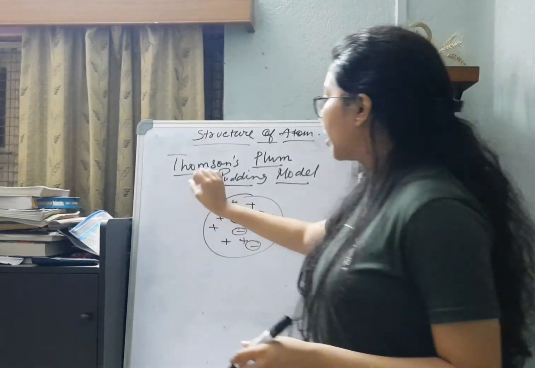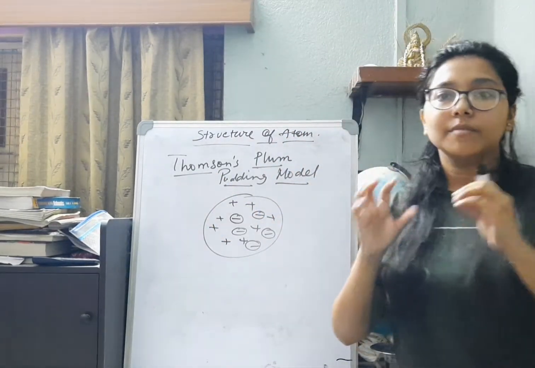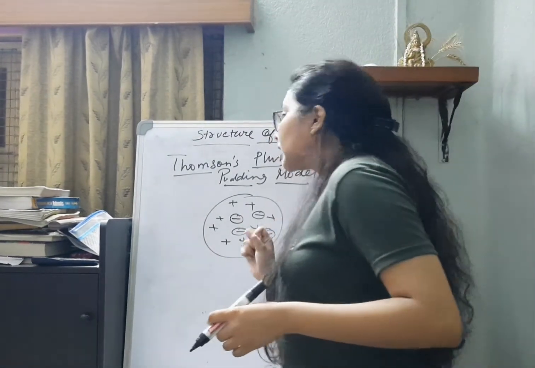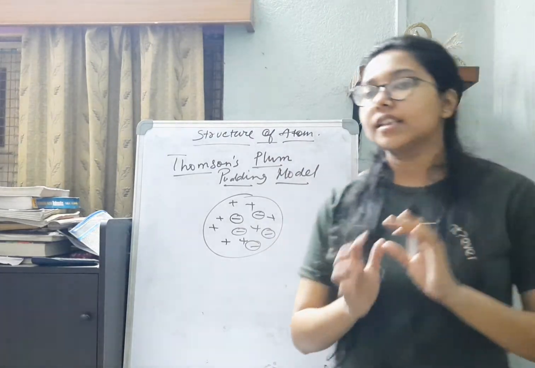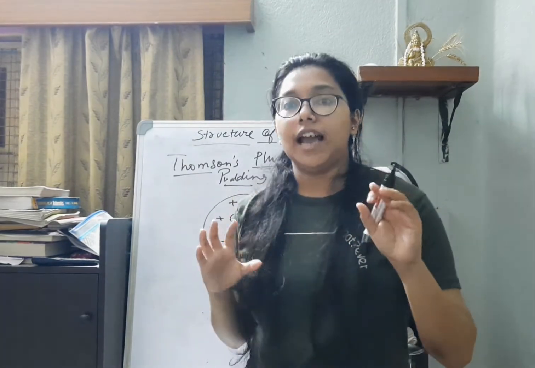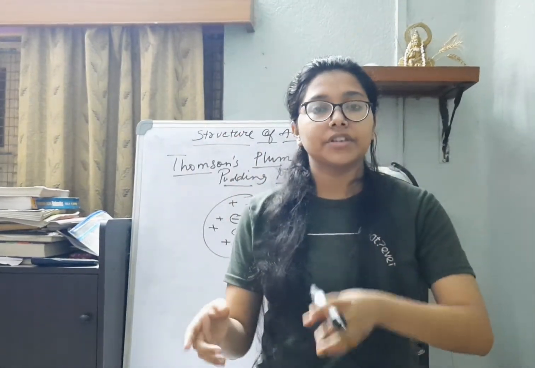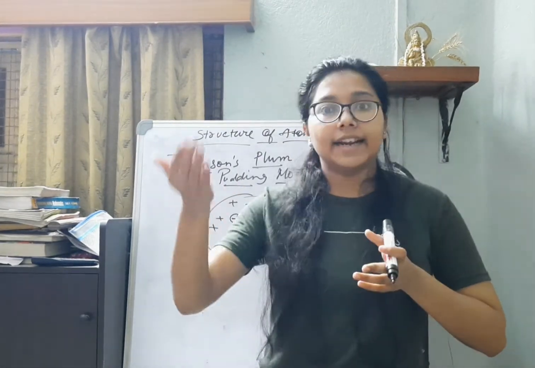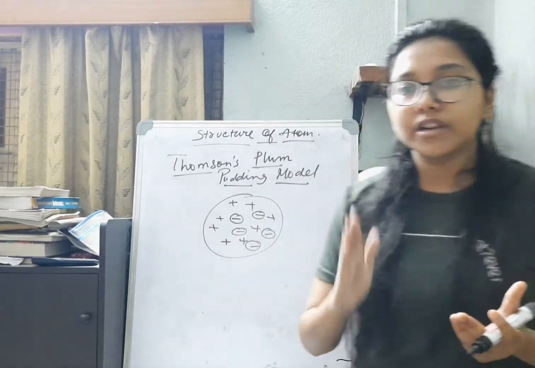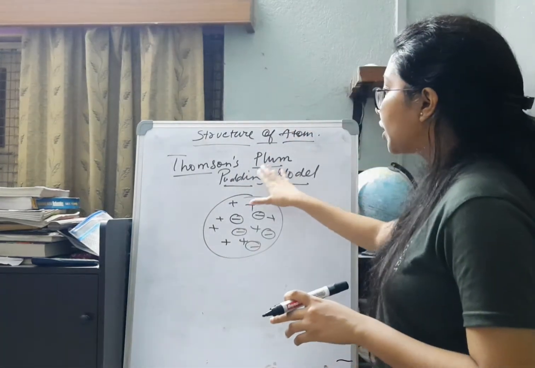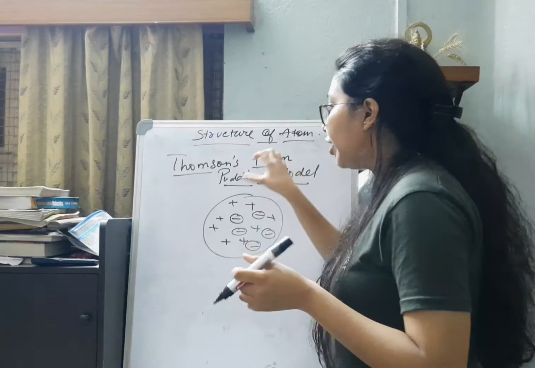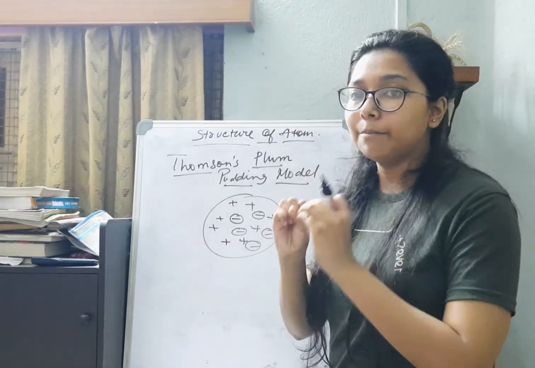Now we will be beginning with Thomson's plum pudding model. Why was Thomson's plum pudding model given up? Because we can see that Dalton's theory has failed. Dalton said that there is nothing more after atoms. But J.J. Thomson and Goldstein already proved that atoms are divisible into protons and electrons. So keeping in mind the electrical neutrality of an atom, Thomson provided his basis of the inner structure of the atom, which is often known as Thomson's plum pudding model.